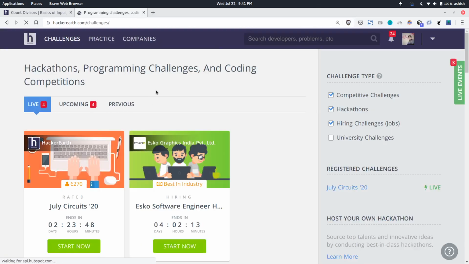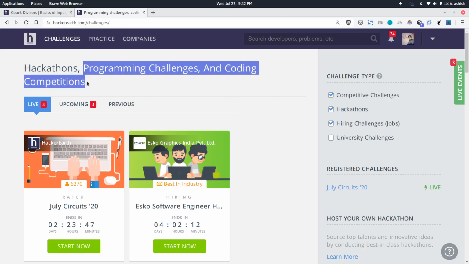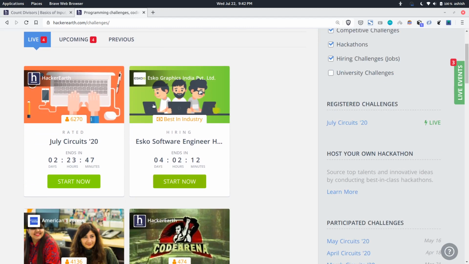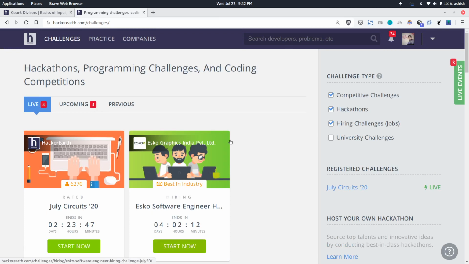Coming to the difference between HackerRank and Hacker Earth, they are mostly the same, but HackerRank gives you certain pre-written code which helps you, but on Hacker Earth you need to write the whole code by yourself. Another important distinction: Hacker Earth provides you with programming challenges. These challenges are organized by companies, colleges, and even Hacker Earth themselves. The difficulty level in Hacker Earth is a bit more compared to HackerRank because you need to write the whole code by yourself.